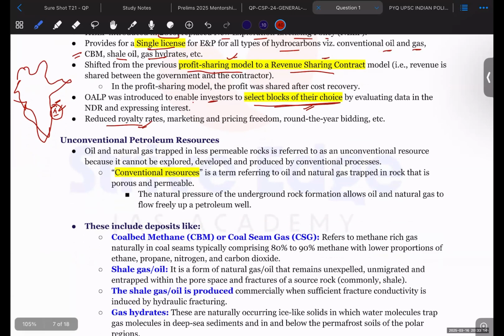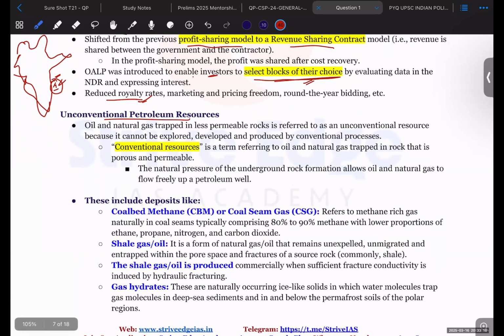So what are the unconventional petroleum resources? Petroleum resources may be conventional as well as unconventional. Oil and natural gas were the energy resources which were conventionally available. Unconventional resources are trapped in less permeable rocks and cannot be explored, developed and produced by conventional processes.